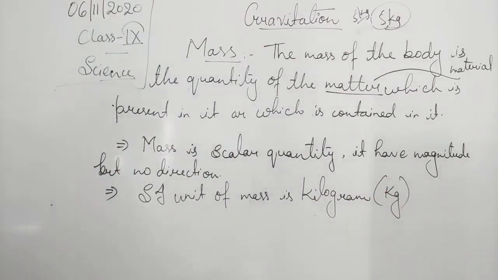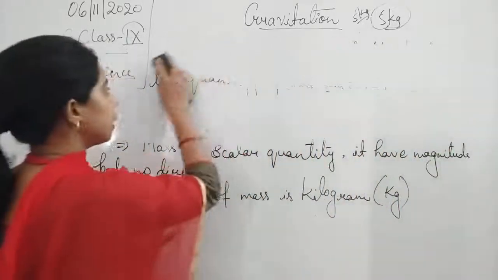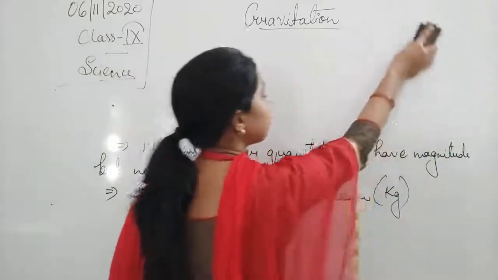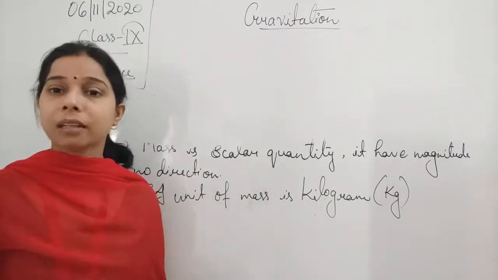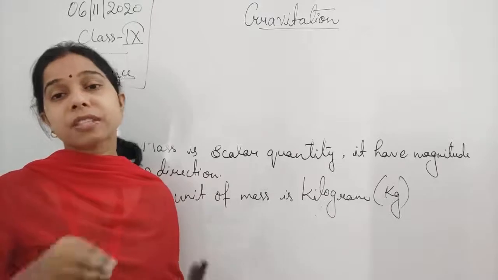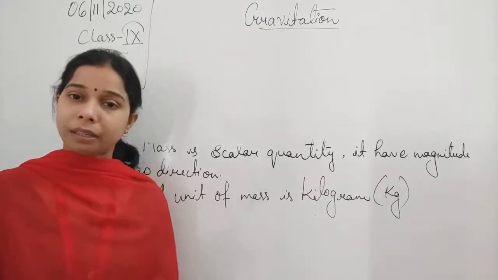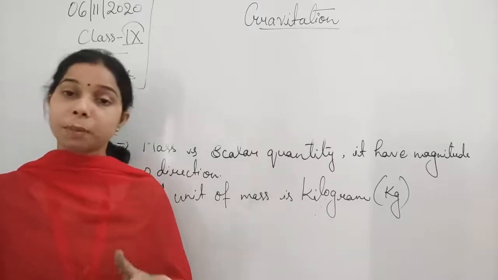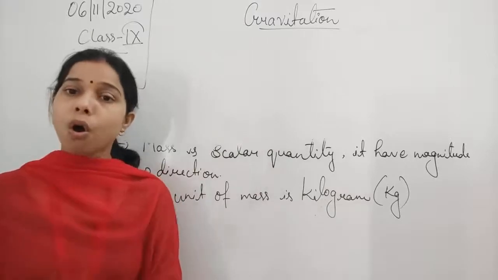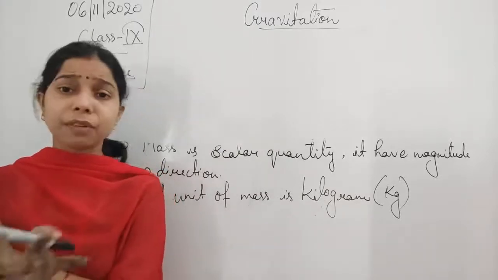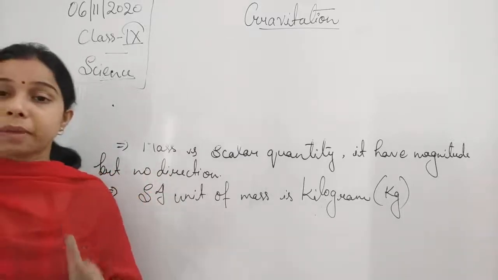So we can write it. And what is the reason, student? There must be some reason why we are saying that mass does not change. Because the mass is defined by the quantity contained in that particular object. The same quantity will be present at some other place, in some other country, or on another planet. There will be no change in the mass, because the quantity present in it remains the same.